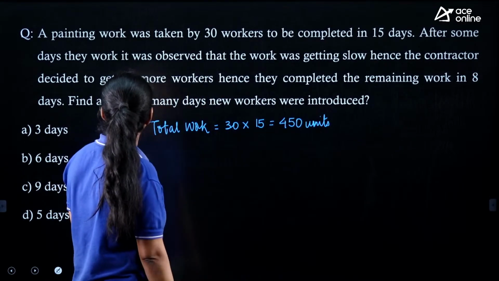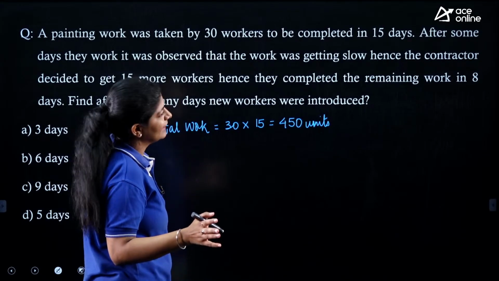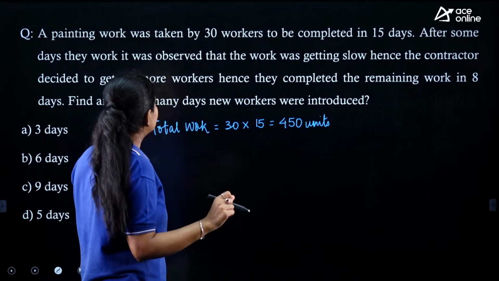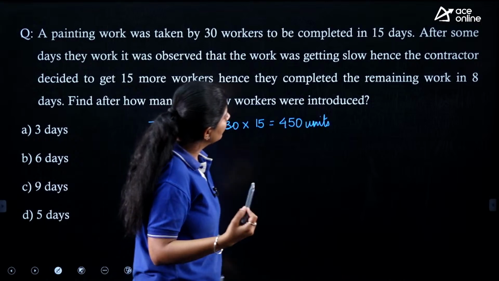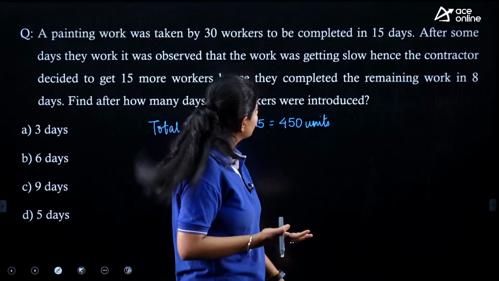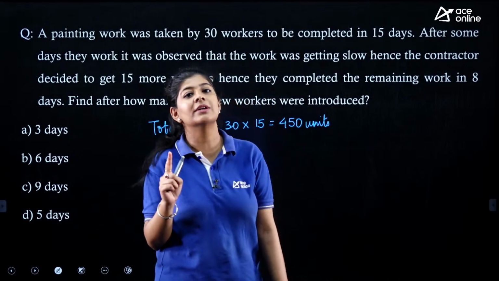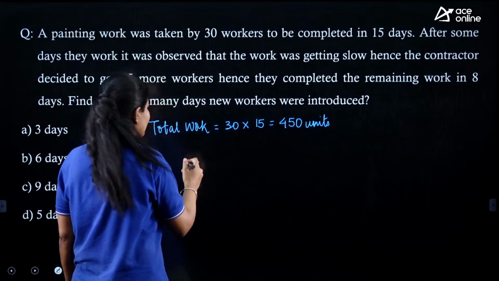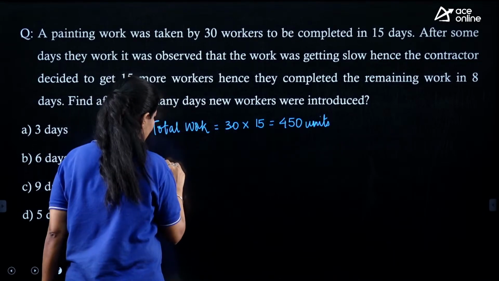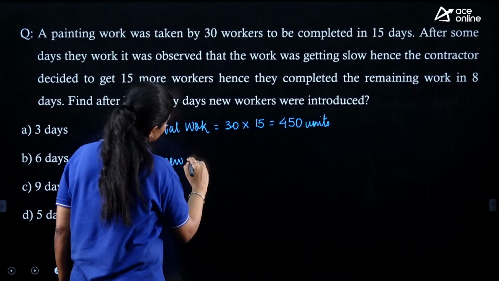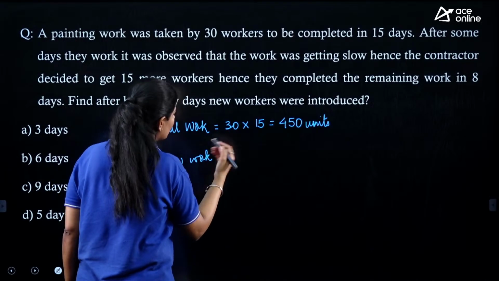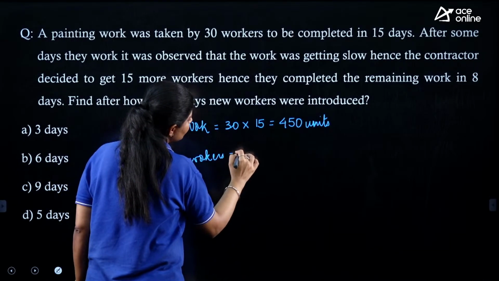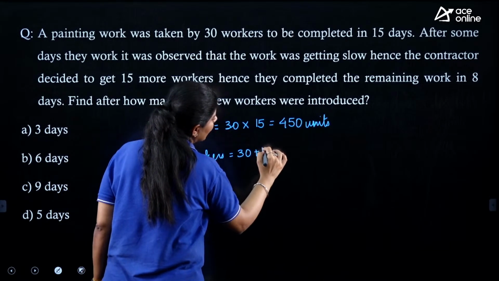The question is saying that some delay was seen and 15 more workers are hired by the contractor and they completed the remaining work in 8 days. So now the new total workers: initially we are having 30, 15 more hired.